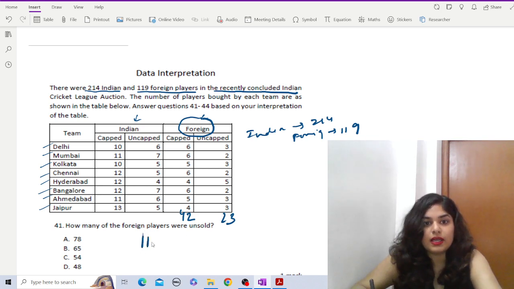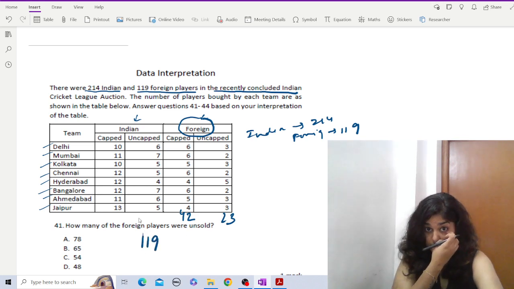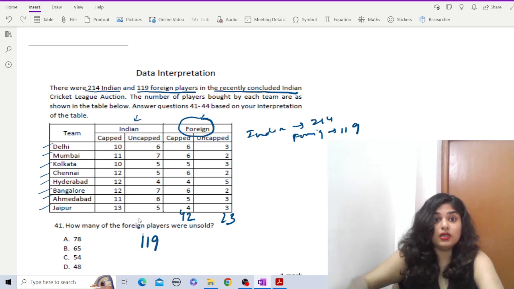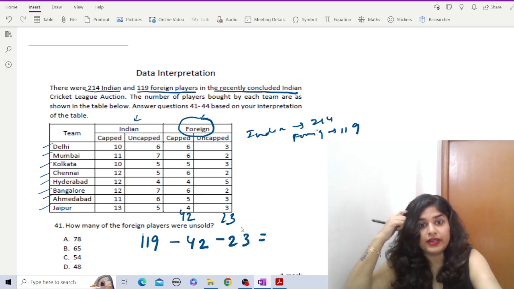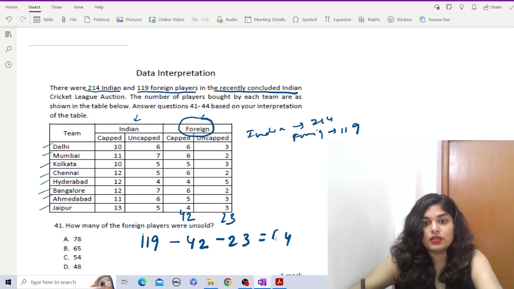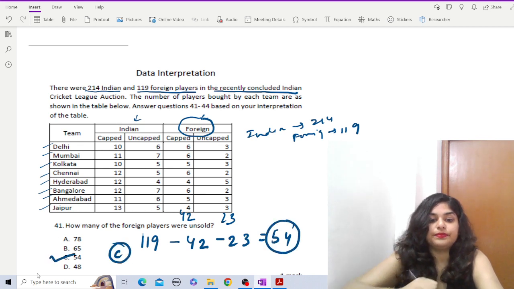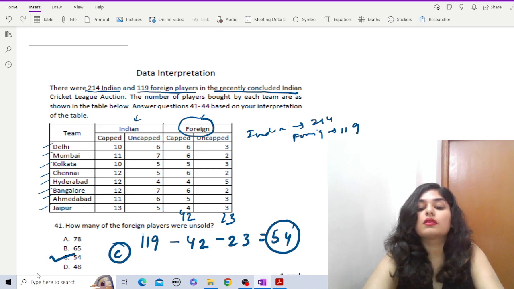Okay, so how many foreign players were unsold? Out of 119 in the auction, 42 and 23 were sold. So that is 3 and 2, 5, 4. Yeah, so it's 54. That is option C. Okay, next.